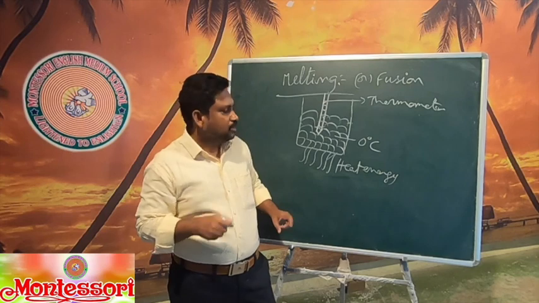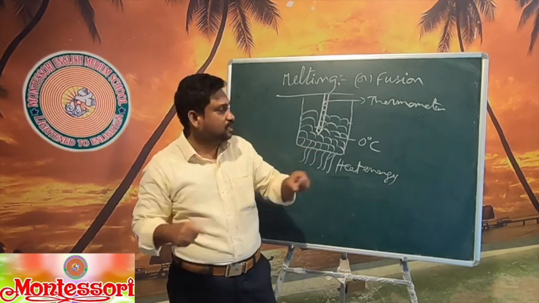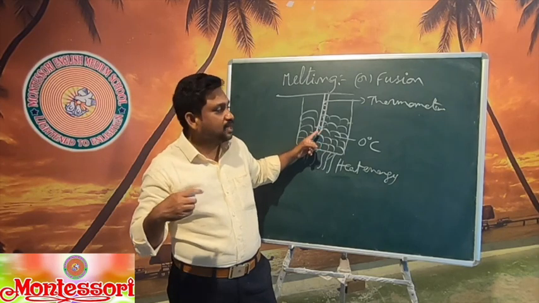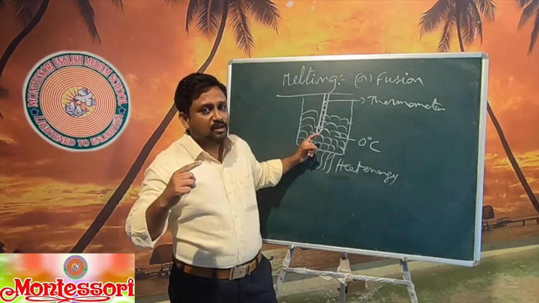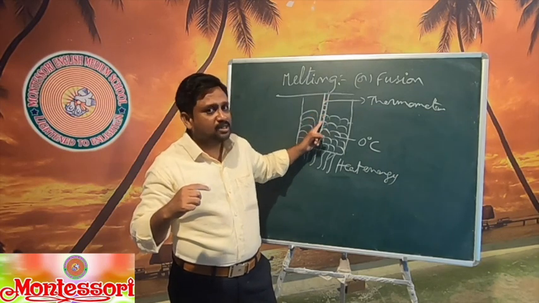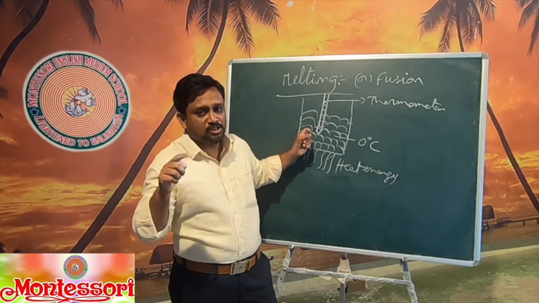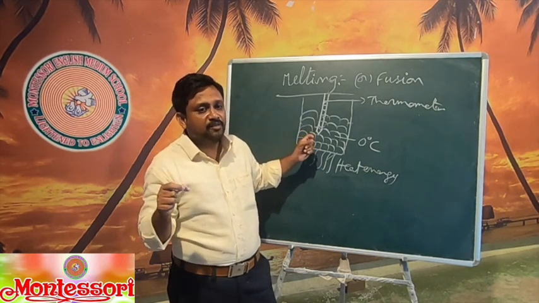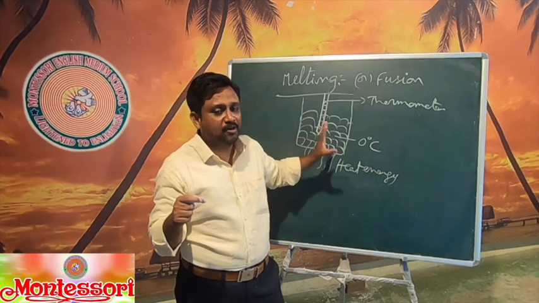In this time, the ice cubes do not get heat energy directly. That means the temperature does not rise. After giving heat energy, the thermometer does not show the temperature increasing. It will show only 0 degrees centigrade, even as the ice cubes are converted into liquid.